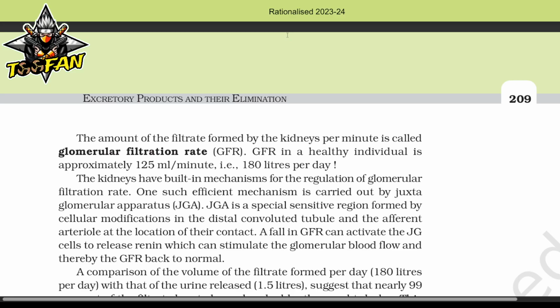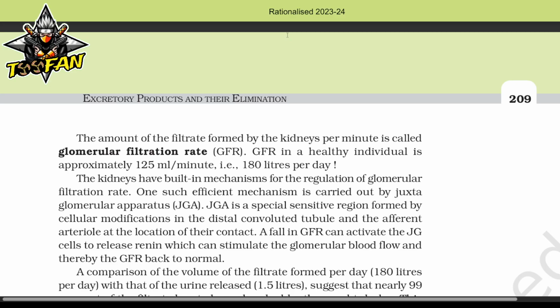The amount of filtrate formed by the kidneys per minute is called glomerular filtration rate, GFR. GFR in a healthy individual is approximately 125 ml per minute, that is 180 liters per day. The kidneys have built a mechanism for the regulation of glomerular filtration rate.